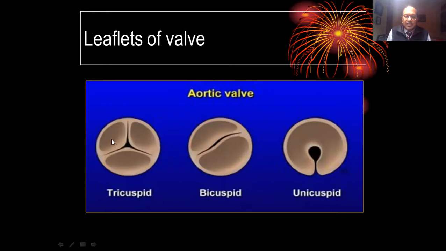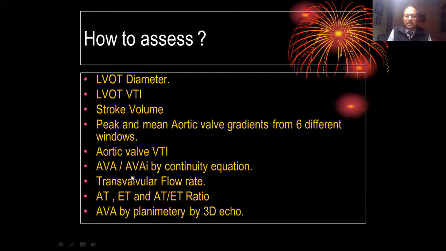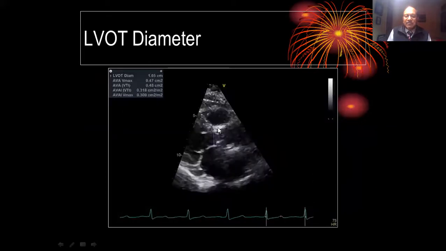If this is the left coronary cusp, this is the right coronary cusp, this is the non-coronary cusp, this section goes upside down, because we are looking at the right coronary cusp and the non-coronary cusp. Our intersection of this section would be like this in this parasternal window. And whenever we have this window, we should be able to see the right coronary leaflet and the non-coronary leaflet. Whenever we see this, we see the aortic valve at the hinge point of the right coronary and non-coronary cusps.